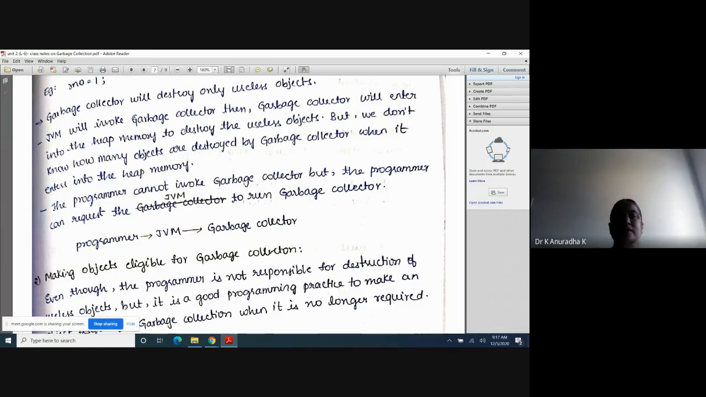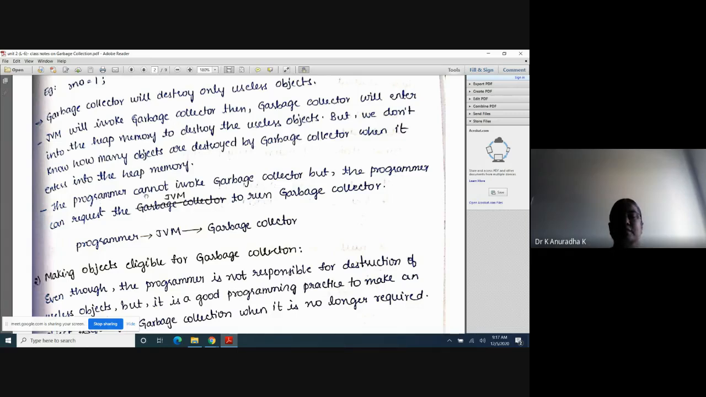This concept is important. Next. After the garbage collector enters the heap memory, we don't know how many objects are destroyed by it, because it will not destroy all the useless objects. It will destroy only some objects. That's why we don't know how many useless objects are destroyed by the garbage collector when it enters the heap memory. So this para is very, very important.